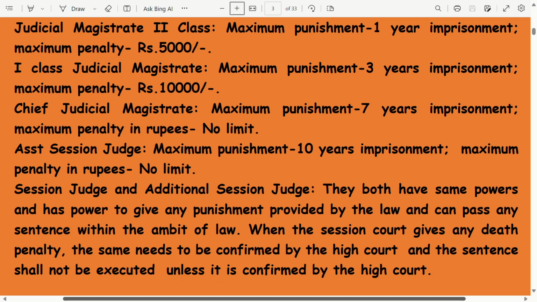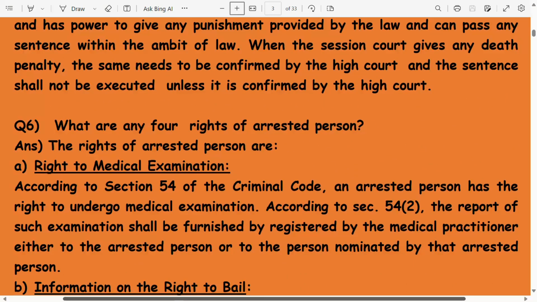The Session Judge and Additional Session Judge both have the same powers and have the power to give any punishment provided by the law and can pass any sentence within the ambit of law. When the session court gives any death penalty, the same needs to be confirmed by the High Court, and the sentence shall not be executed unless it is confirmed by the High Court.